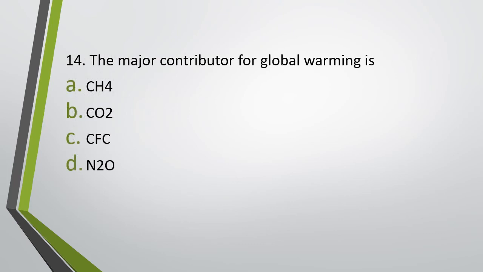Question number 14. The major contributor of global warming is option A, CH4, that is methane, option B, carbon dioxide, option C, CFC, or option D, N2O. The major contributor of global warming is. The correct answer is option B, carbon dioxide. Now guys, all these four gases play a role in global warming. However, the most important gas is carbon dioxide. So the answer is option B.